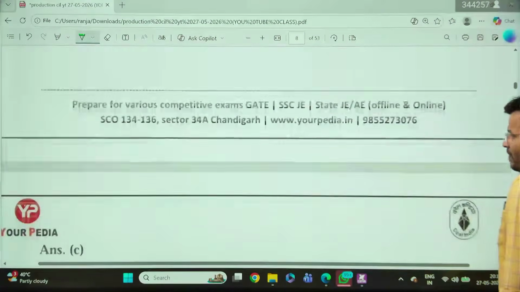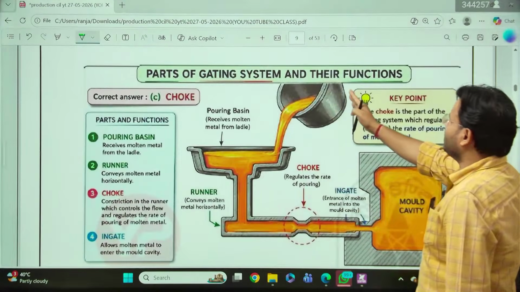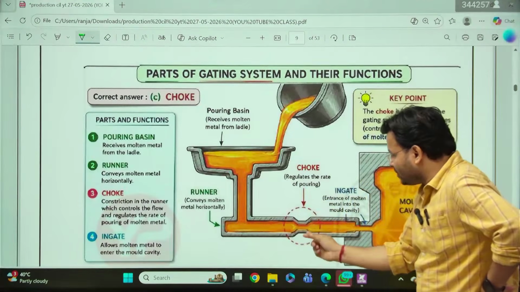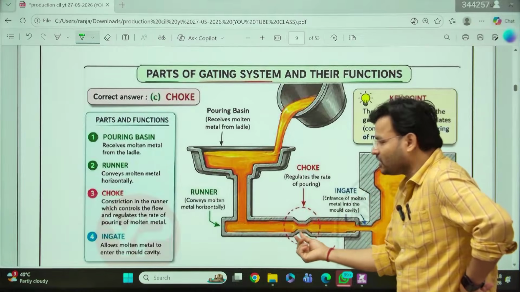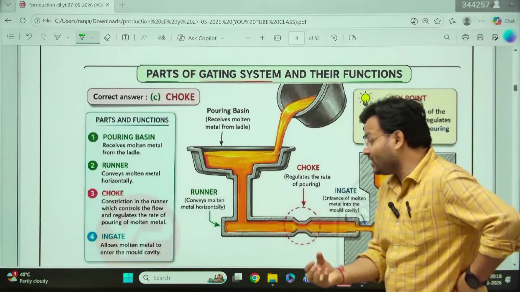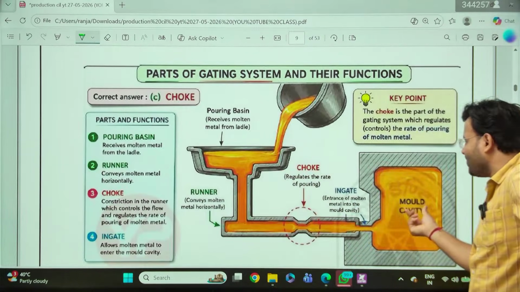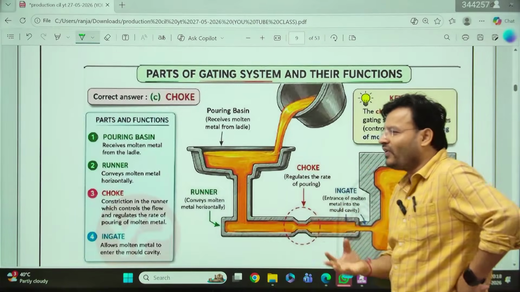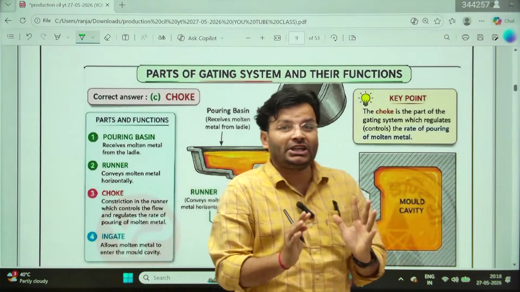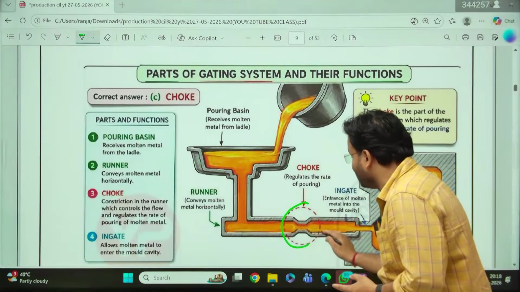Here I have come with the diagram. Just focus there, okay? You can see here the parts of the gating system and their function. This is your pouring basin. This is your runner, and there we can see a little bit smaller cross section, and this is called choke. And choke is going to control the molten flow rate, and this is your ingate. After the ingate, the molten metal comes into the cavity, and after that it is allowed to solidify, and then we get the product. So whenever the question is which thing is going to control the rate of molten metal, then my dear friends, this will be the choke.